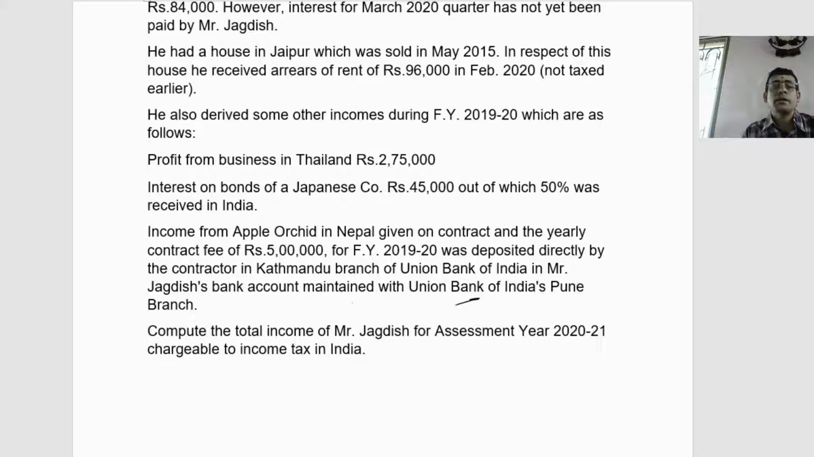So the bank account is maintained in Pune branch, there this amount was deposited. So there are two views. Either you can go with view 1 or you can go with view 2. We'll discuss that when I start working the problem. Now what is it asking? Compute total income of Mr. Jagadish for the assessment year 1920.